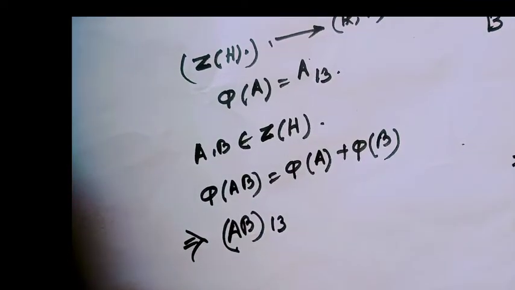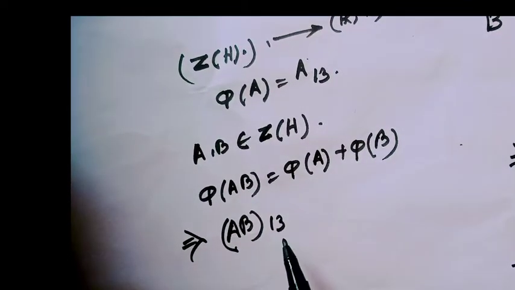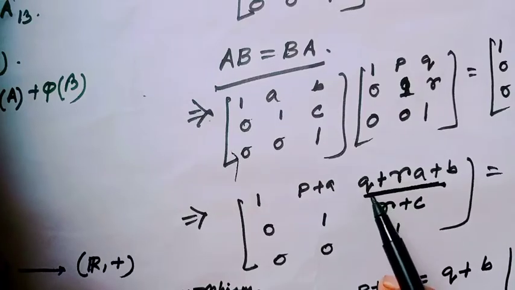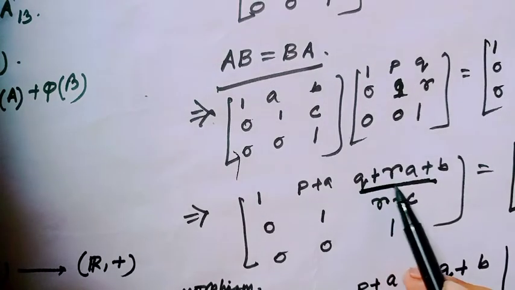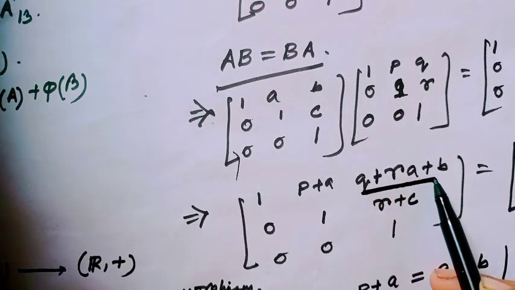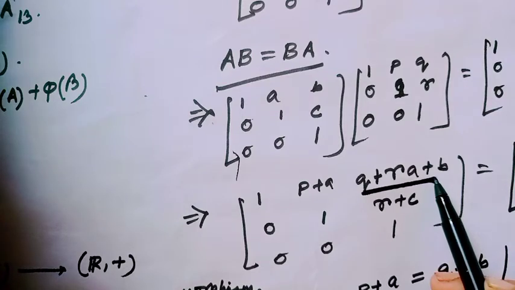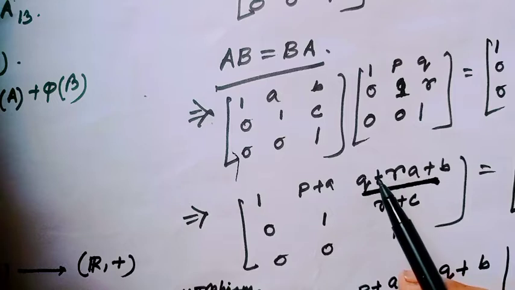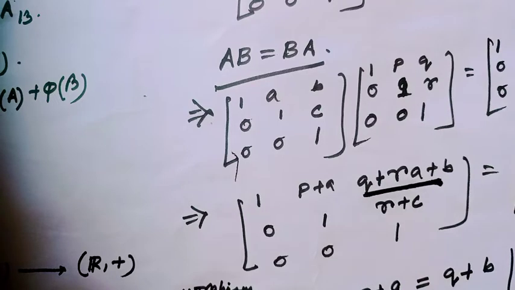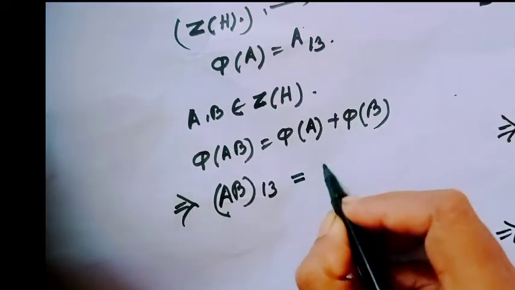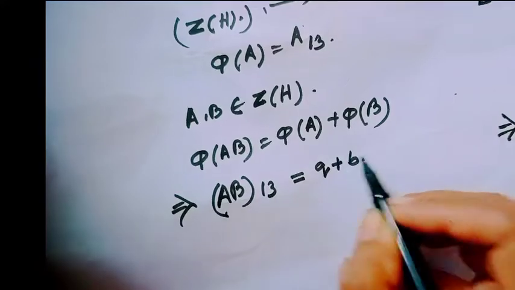What would be the value of (AB)13? (AB)13 equals Q plus RA plus B, and in Z, since A and C are both 0, this value is only Q plus B. Therefore (AB)13 = Q + B.